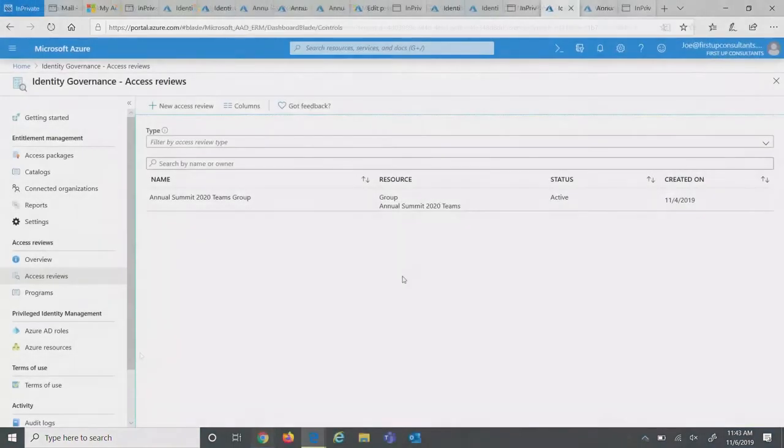Great. Now that Rahul has submitted his decision, I can go back in and view the progress of this access review and this campaign. So I'm going to go back into the Azure portal, and I'm within the access reviews blade, and I'm going to go ahead and click in on a previous access review that we've created. We can check out the progress of it.